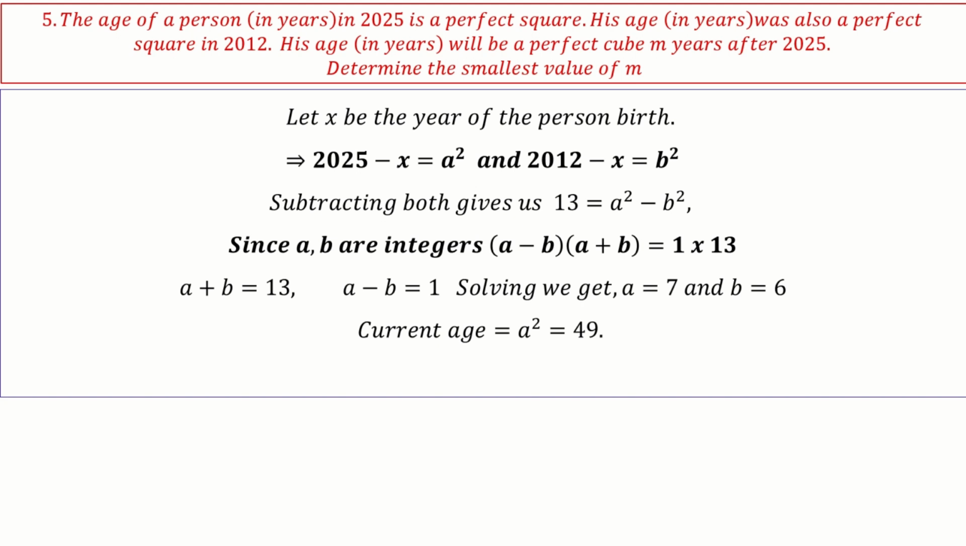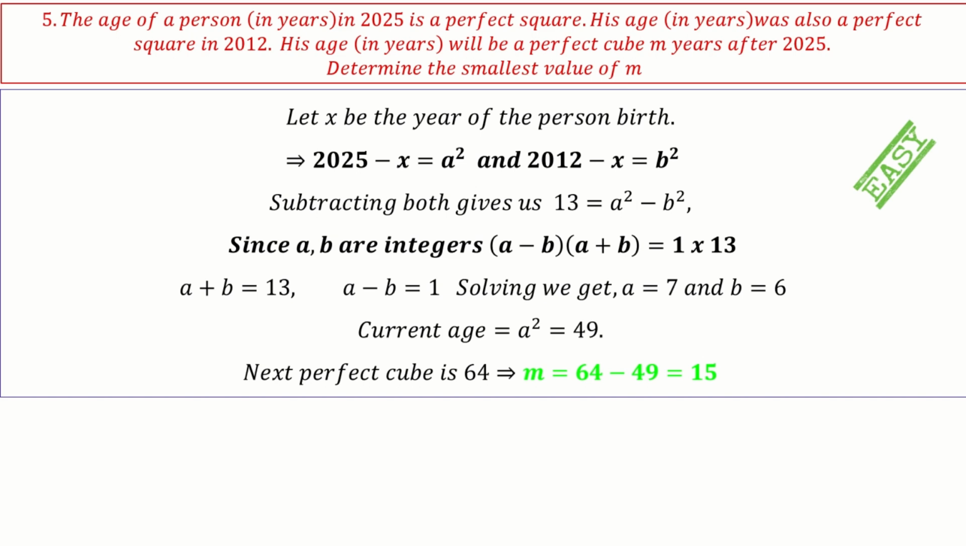And we are looking at a perfect cube after this age. Which is a perfect cube after this? 64 is the least perfect cube, right? So 64 minus 49, which is 15, right? So m is 15. After 15 years, his age will be a perfect cube. From the current year, after 15 years, his age will be a perfect cube. So 15 is the answer. Yeah, this is also fairly easy.